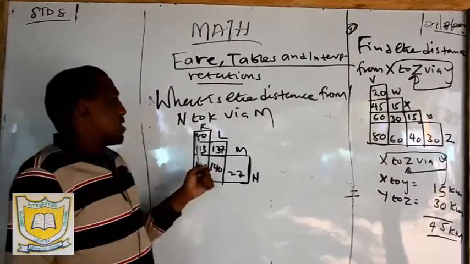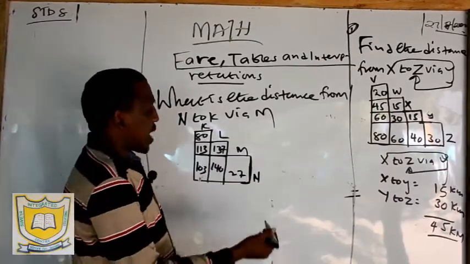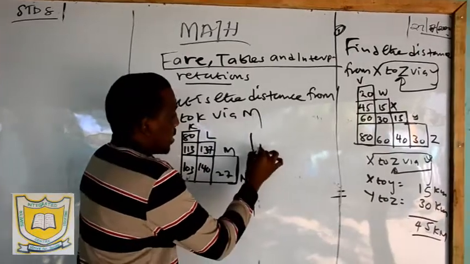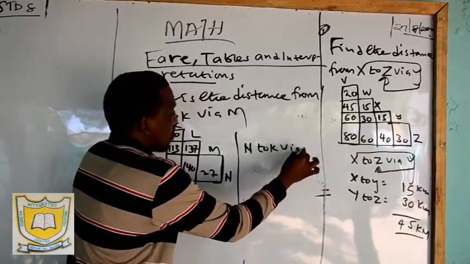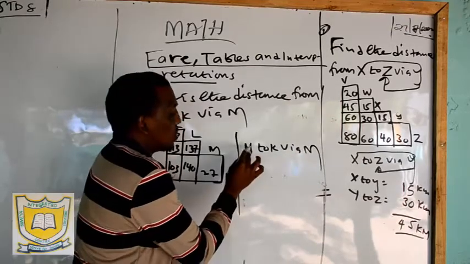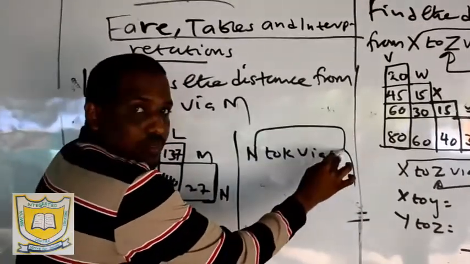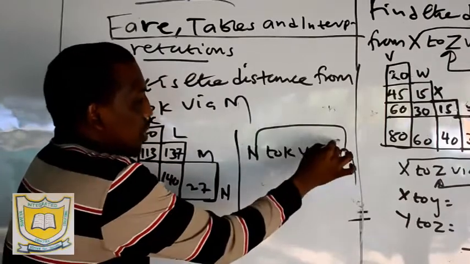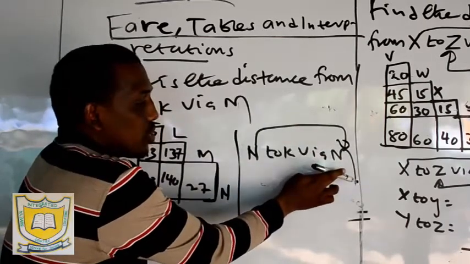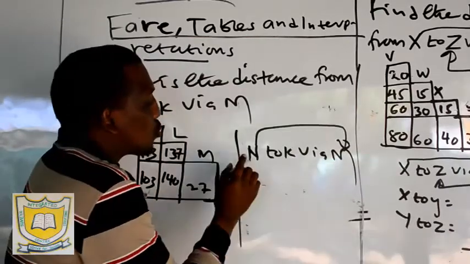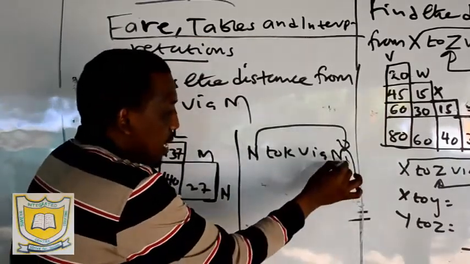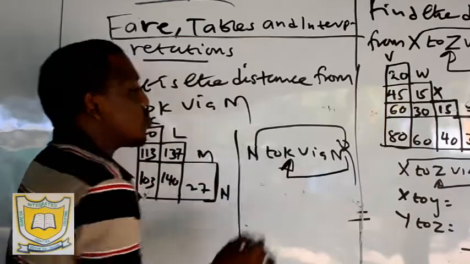So you are told, what is the distance from N to K via M. So what we do now, we say N to M, because via means through. You cannot jump this one. You have to pass Mwingi when you are going to Nairobi. So N to M, then M to K. That is how we do it now.